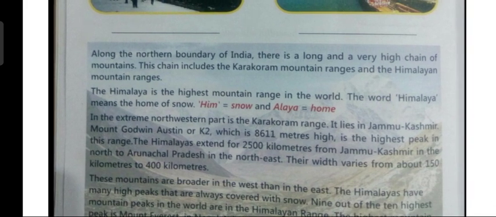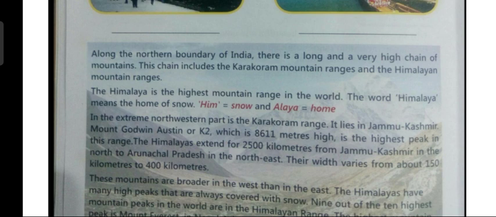Along the northern boundary of India, there is a long and a very high chain of mountains. This chain includes the Karakoram mountain ranges and the Himalayan mountain ranges. The Himalaya is the highest mountain range in the world. The word Himalaya means the home of snow. Him means snow and Alya means home.